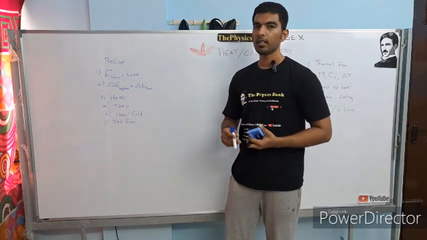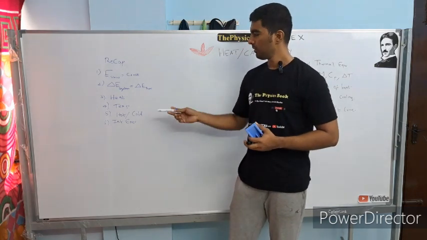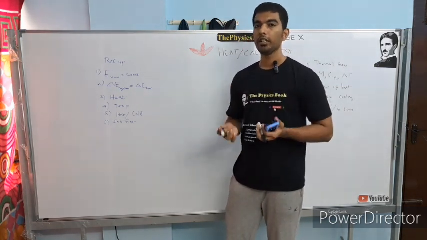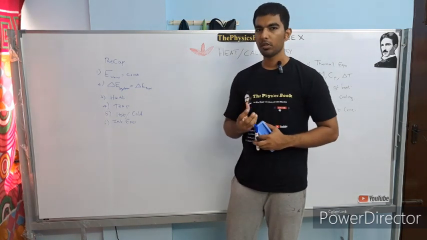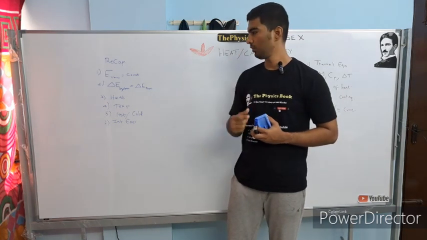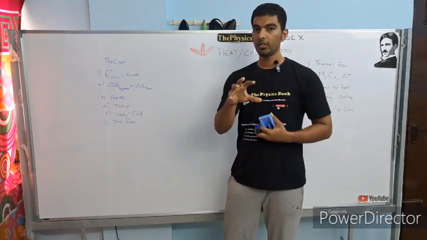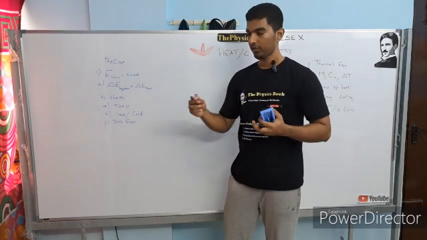So temperature, in the last class, what we discussed is we had an example of a bucket of water. The same way, it's the average kinetic energy of all the molecules present in the body. And I made a simple mistake which was rightly identified by one of the subscribers and one of the viewers. He said kinetic energy is not having any directional constraint. It is exactly true. I made a simple mistake there.